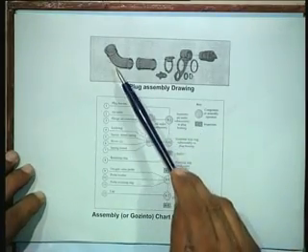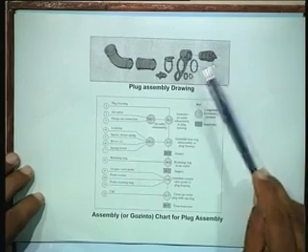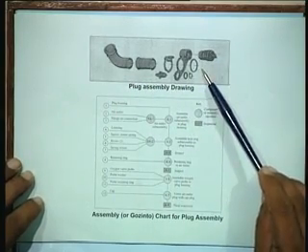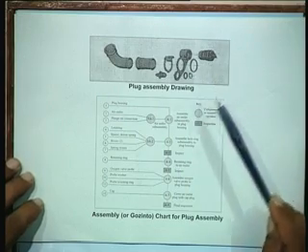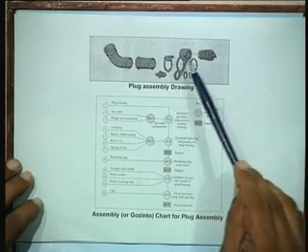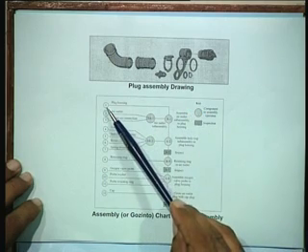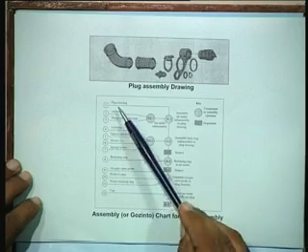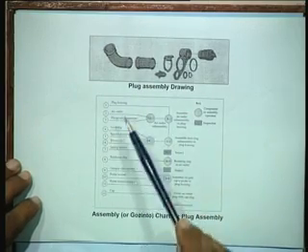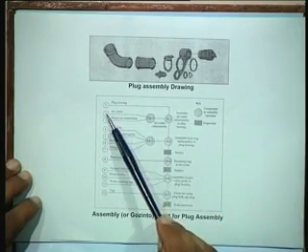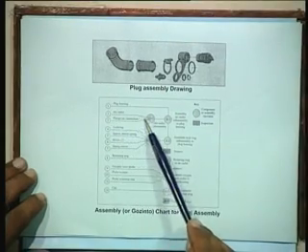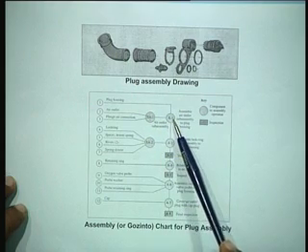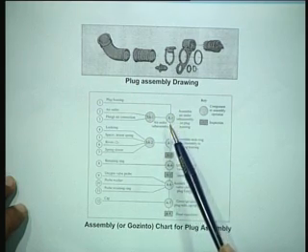For instance, if a component like a plug assembly drawing is available, and this is the product which we have to make, what would normally happen is that the various components which go to make the entire assembly would be shown here in an assembly chart or a goes-into chart. For instance, the plug housing is here, and on the plug housing, the first thing that is done is the air outlet and the flange air connection. It is sub-assembled, and then this sub-assembly goes on to the plug housing.